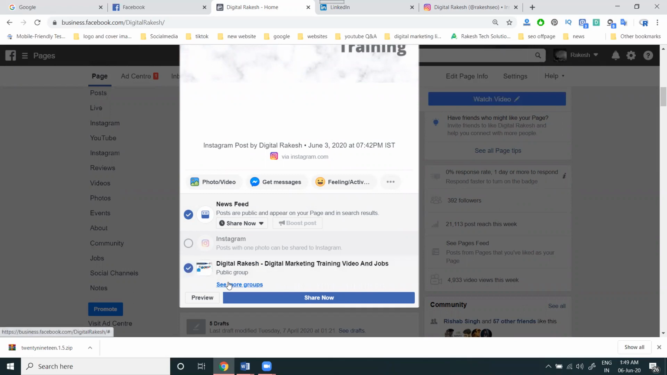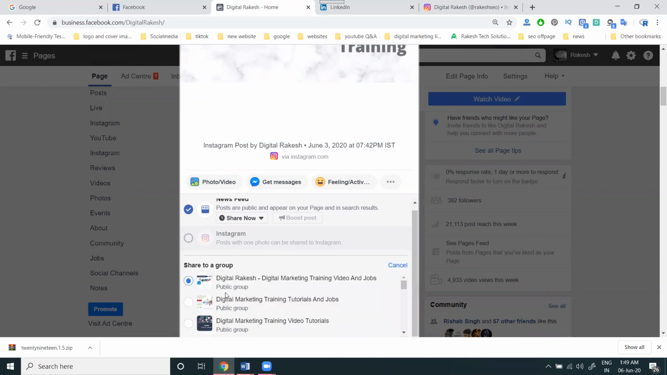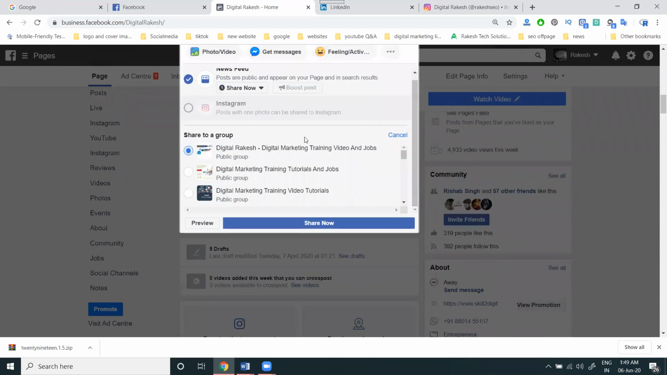Share by group. For LinkedIn, groups will be showing. Here we can share to only one group. So one group will be shared. Newsfeed option and the group also. Share now.